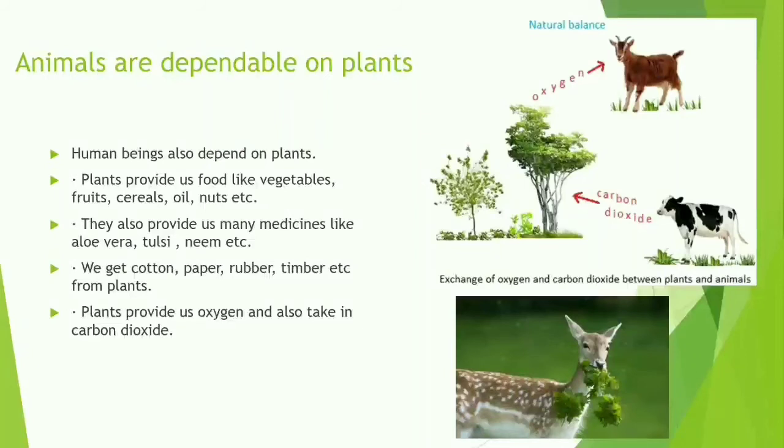Human beings also depend on plants because plants provide us food like vegetables, fruits, cereals and also oil and nuts. They also provide us many medicines like aloe vera, tulsi, neem, etc. We also get cotton, paper, rubber, timber, etc. from the plants. Plants provide us oxygen. Without oxygen, we cannot live. Plants also take in carbon dioxide.